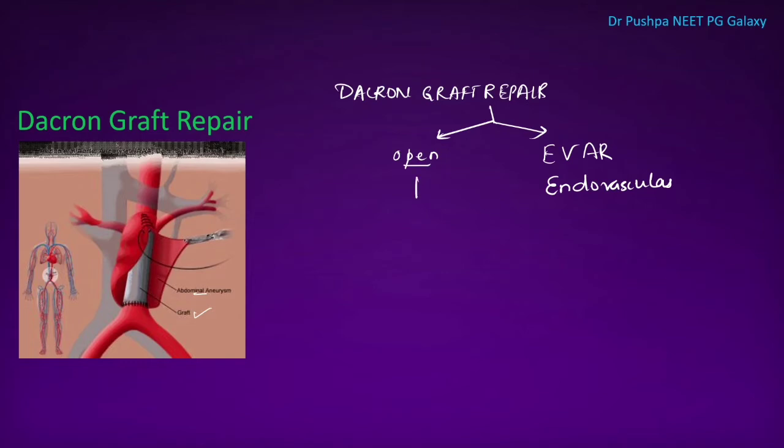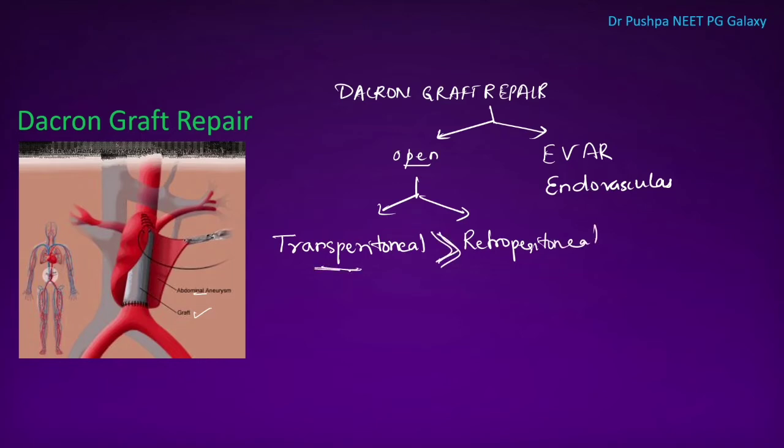The open method can be approached in two ways. We can approach the aneurysm in two ways. One is the transperitoneal approach. Another one is the retroperitoneal approach. The transperitoneal approach is preferred over the retroperitoneal approach.